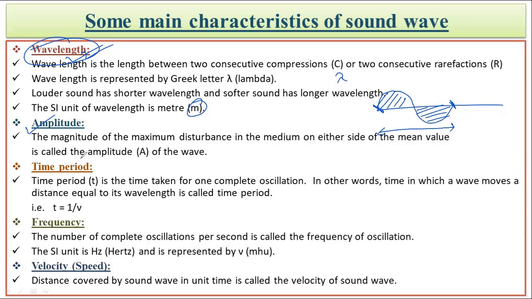On the other hand, when we see for the wave, then we have to come across the amplitude also. So what is the amplitude? Amplitude is the maximum displacement of the wave from its mean position. So over here, when we see that the crest and trough have been formed, then the maximum displacement of the head of the crest or the head of the trough from the mean position is called the amplitude. Next is the time period. So what is the time period? Time period is the time taken by the wave to form one oscillation. Okay, so the time it takes to form one complete oscillation is called the time period.